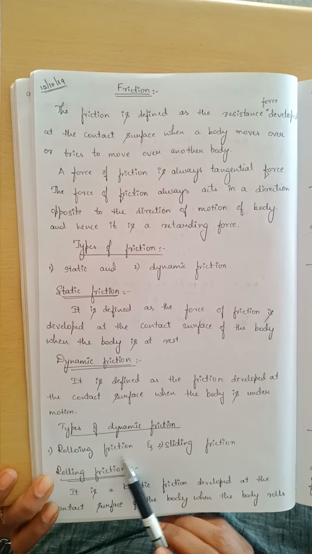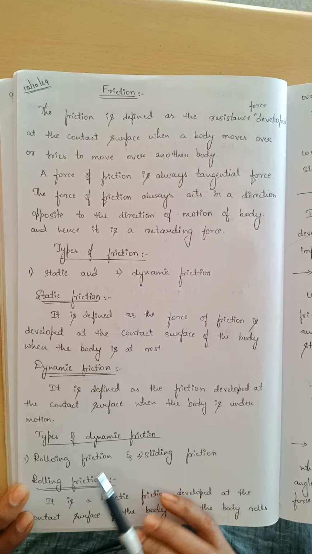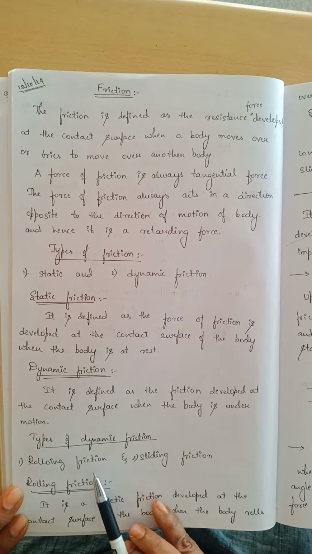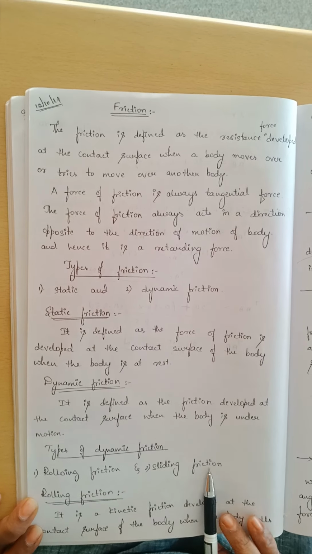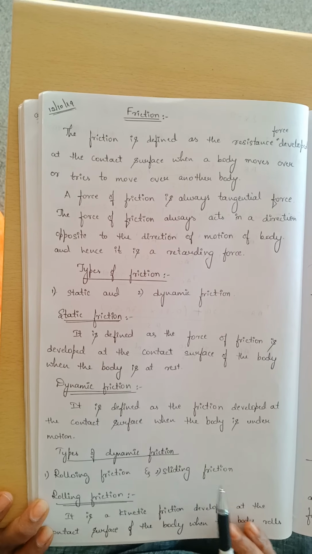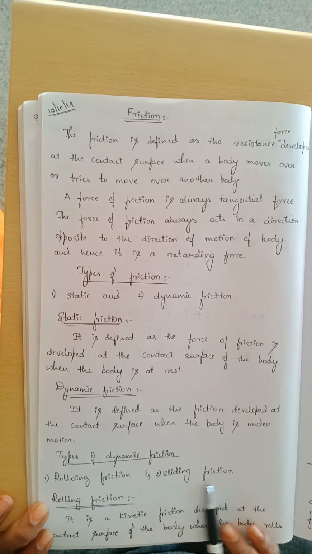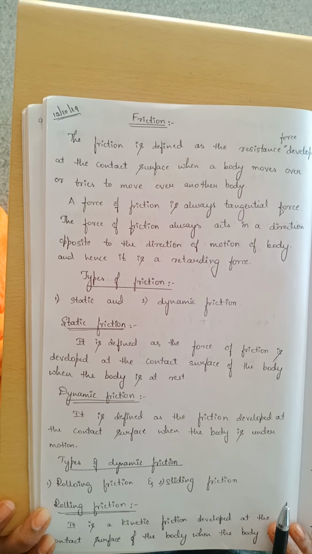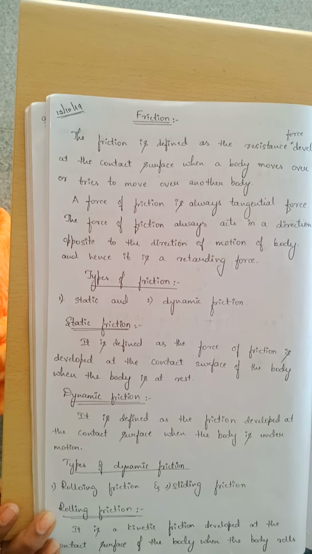In the same way, sliding friction is the frictional force developed between the contact surfaces when a body slides over another body.